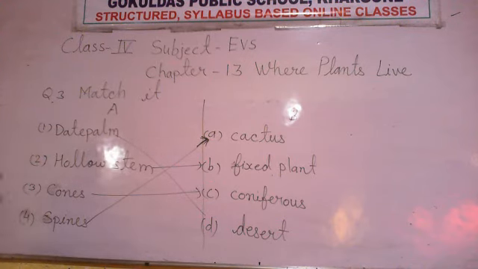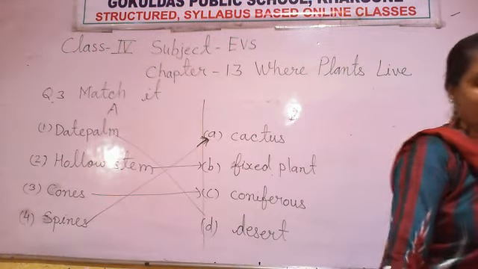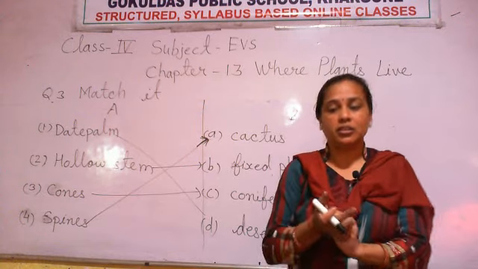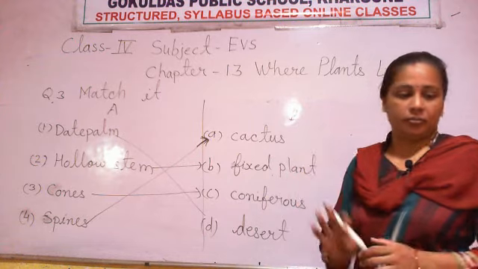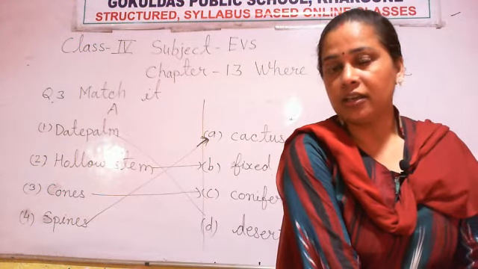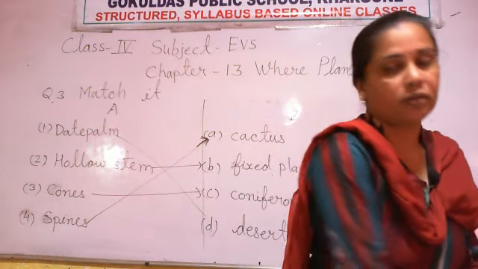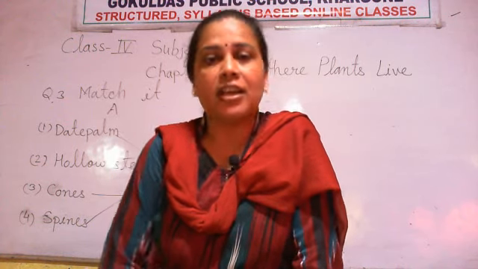Today we finished 2 questions, second and third number. What did we write in the second question? Fill in the blanks. We wrote 15 sentences. And this is the match the column. Now students, you read the chapter and if you have any problem, talk with me. I have finished my lecture here. Bye.